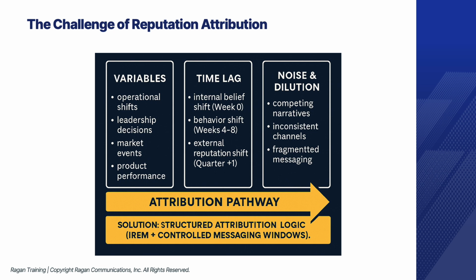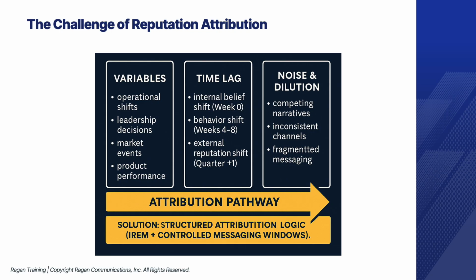And three factors make attribution hard. Multiple variables operate simultaneously, so changes in leadership behavior, product performance, and macro events can all move your reputation independently of communications. Time lags distort visibility. Internal belief shifts can take weeks or months to translate into external reputation signals, and without proper sequencing, attribution becomes fuzzy. And message dilution and channel noise are real. Employees and external stakeholders absorb information from many sources, which can blur the path from message to belief to behavior to perception.